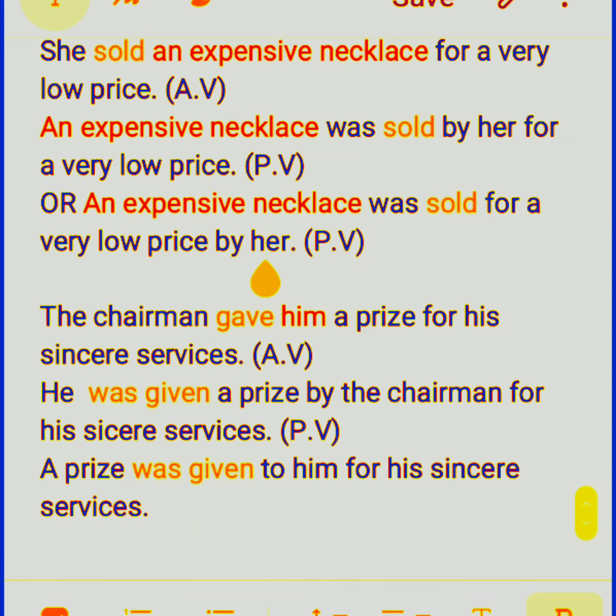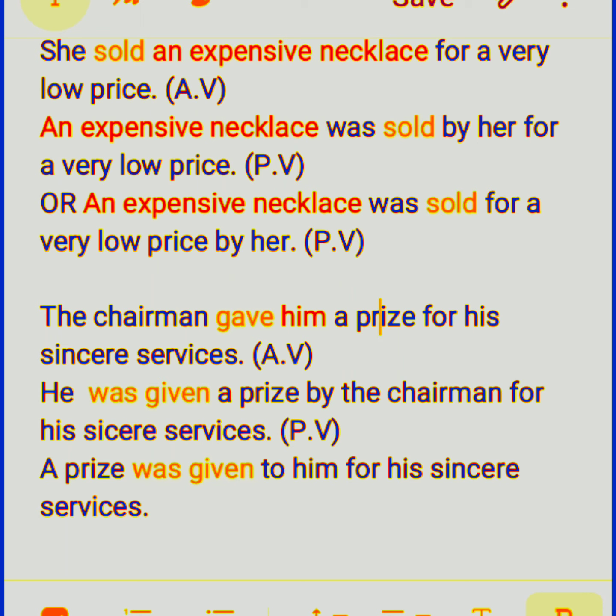Then the chairman gave him a prize for his sincere services. Here chairman is the subject, gave is the verb, and him is an object, and a prize is also an object. But this, for his sincere services, is additional, so this is not included with the object. The object is a prize.